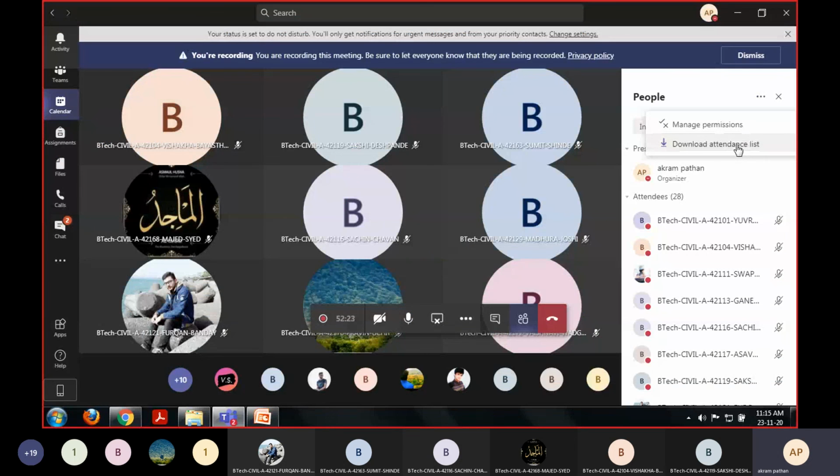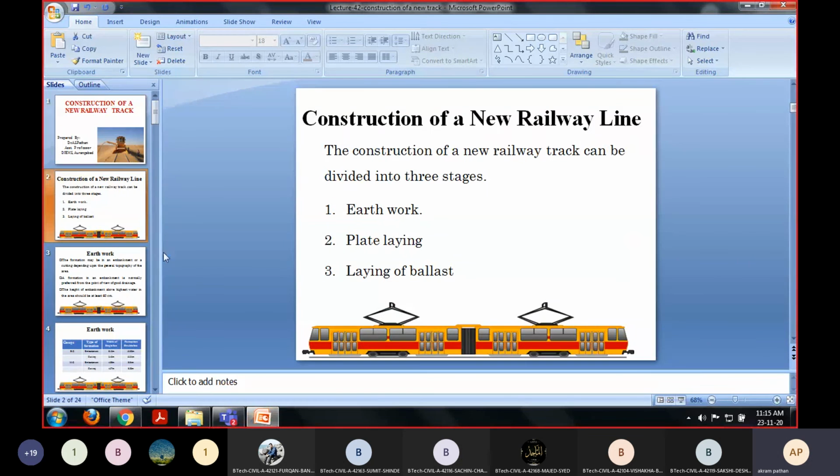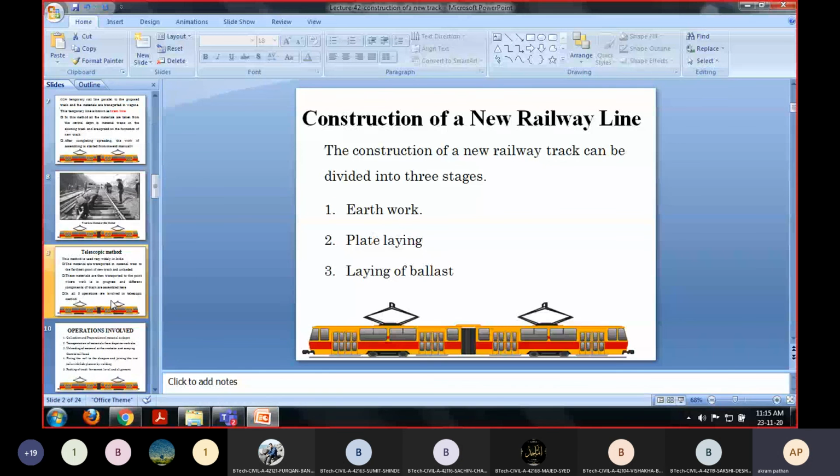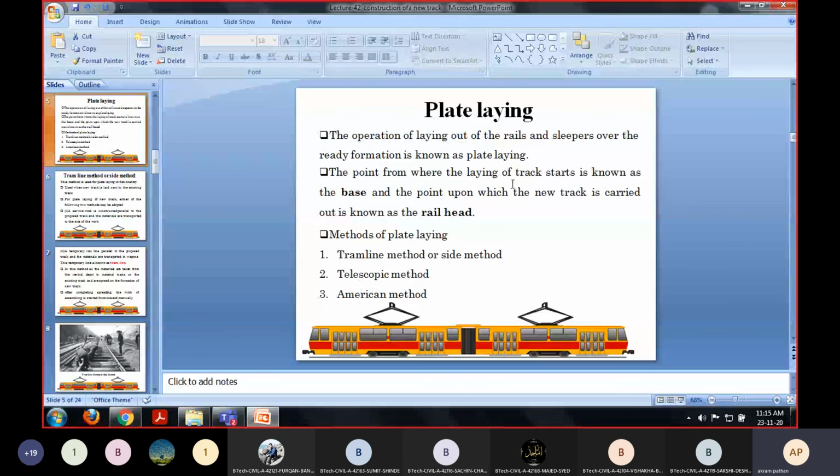If anybody has any question regarding the methods by which we can lay out or fix the plate bearing or the rails or the sleepers on the formation, we generally have three methods. These are the three methods by which we can lay the track: the tram line method, telescopic method, and the American method.